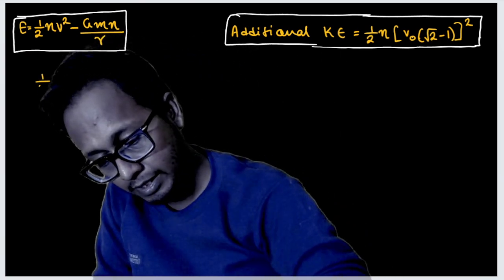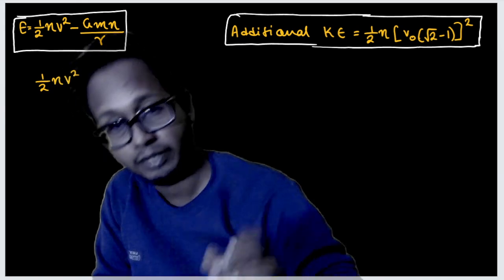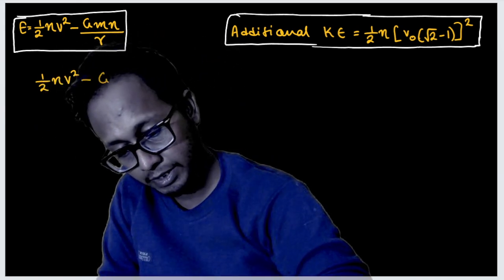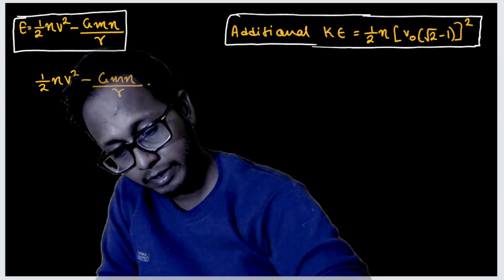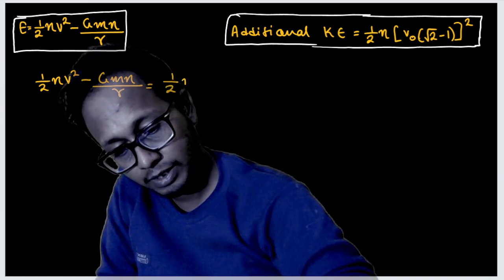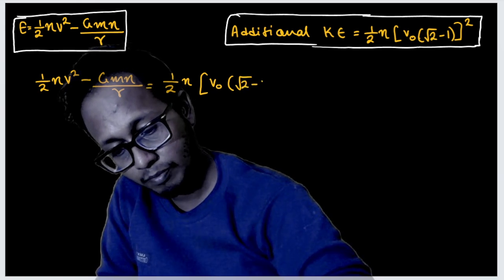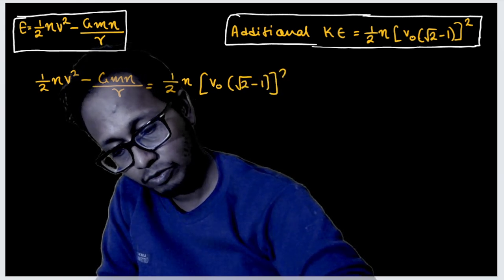So I can easily say that half m v square, where v is nothing but the escape velocity with respect to earth's surface, minus G M m by R is equal to half m into v naught into root 2 minus 1, whole square.